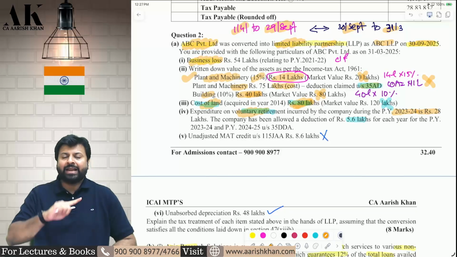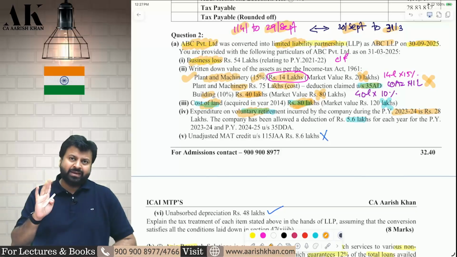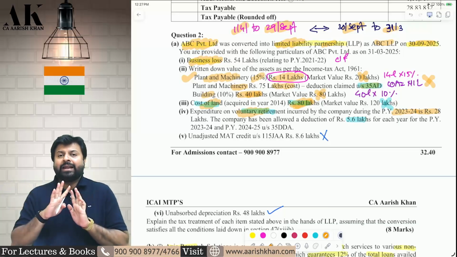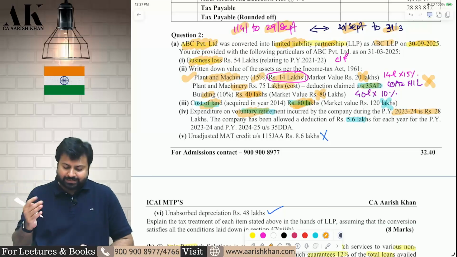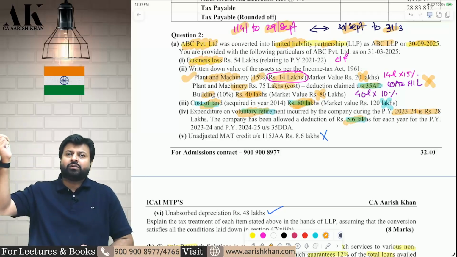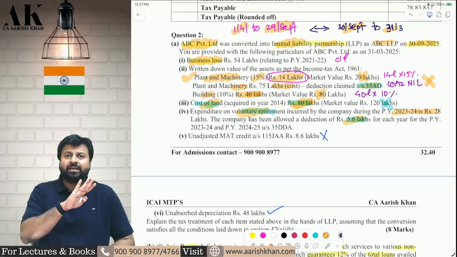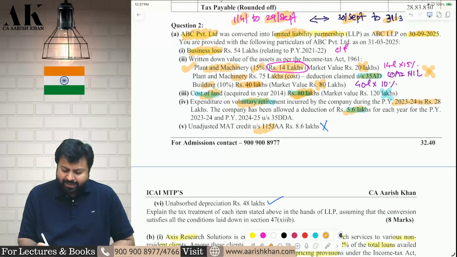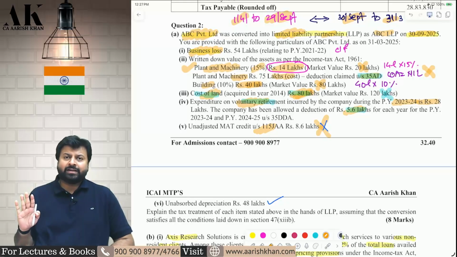Now in the current year, it will be allowed entirely to LLP. In the current year, don't bifurcate VRS. The entire VRS for the current year, that is 1/5 of 28 lakhs, 5.6 lakhs, will be allowed to LLP. Next years onwards, LLP will get it, and past years, obviously, the company was taking. Unadjusted MAT credit lapsed. Any unadjusted MAT credit will not be carried forward by the LLP; it is lapsed.